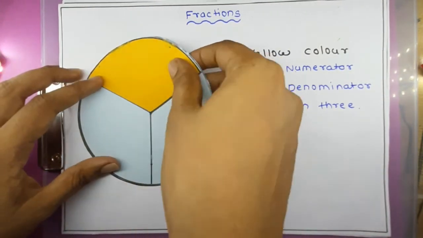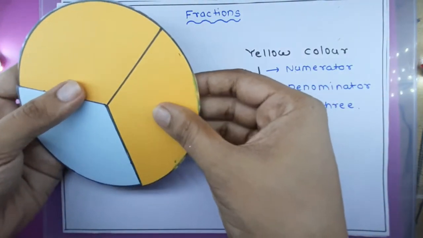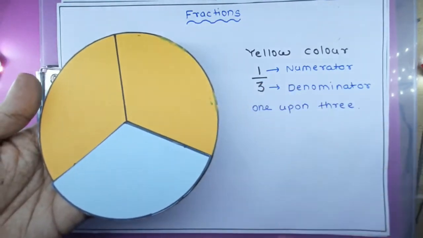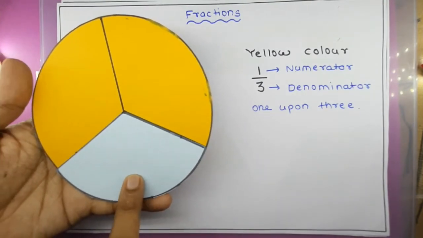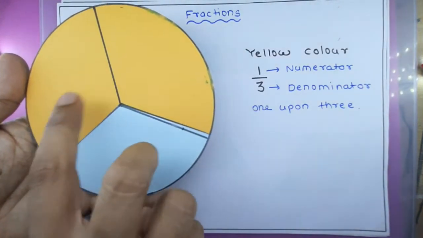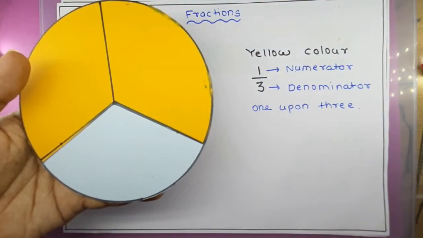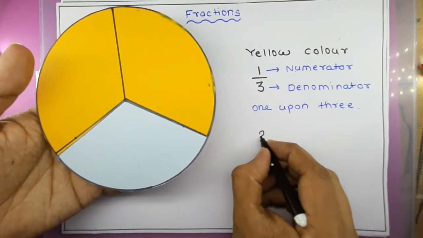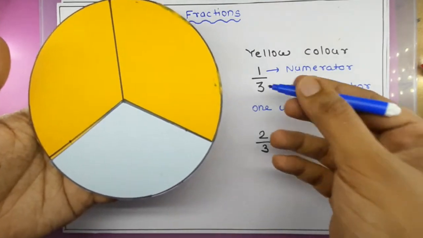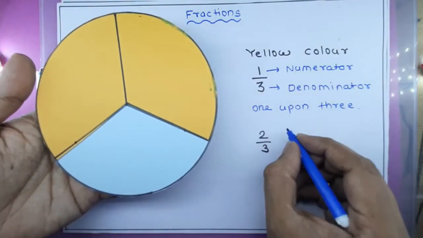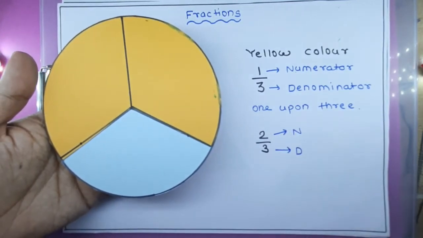Suppose now we consider the yellow part, so two parts are yellow and one part is blue. That is, out of three parts, two parts are yellow. So now we can write 2 upon 3. So 1 upon 3, 2 upon 3 again. This 2 is called the numerator and this 3 is called the denominator.